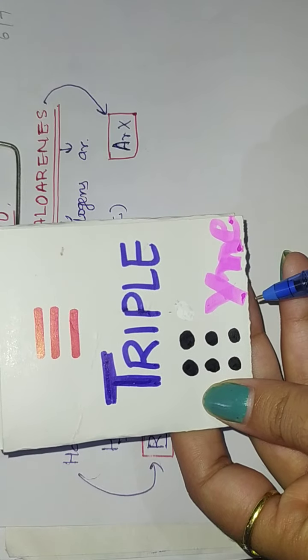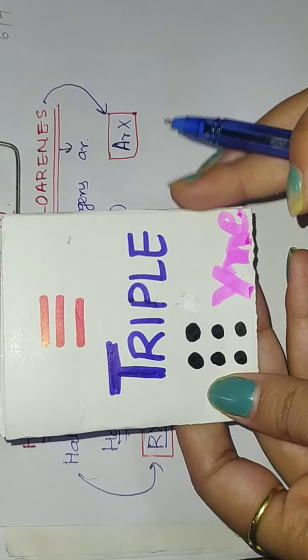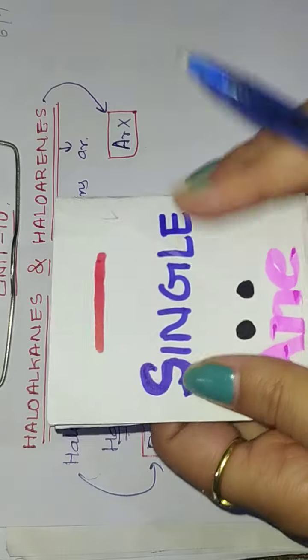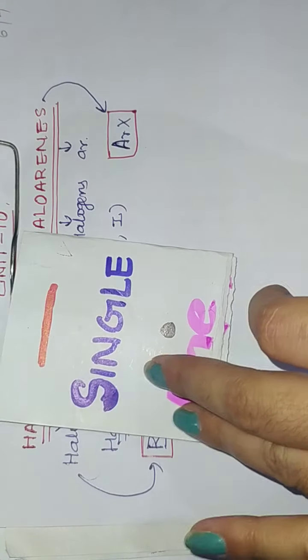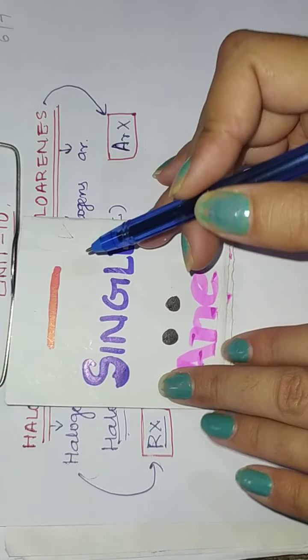Similarly, for a triple bond we write the name 'yne', and it is made up of 6 electrons, or 3 pairs of electrons.